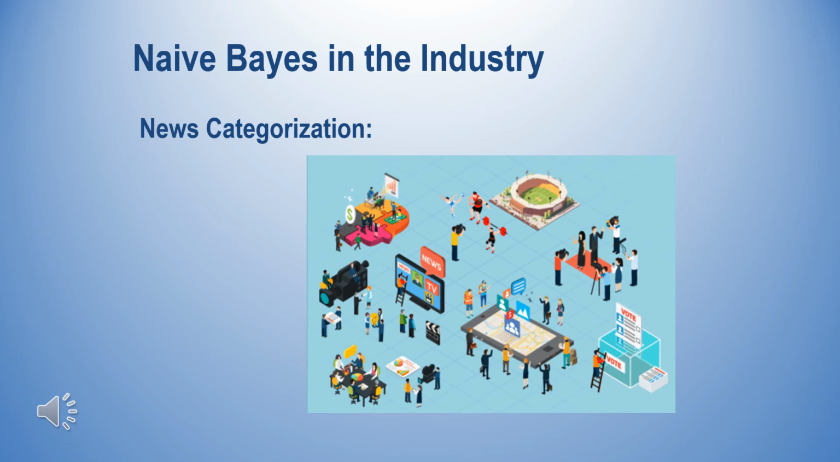Now that you have an idea of what exactly Naive Bayes is and how it works, let's see where it is used in the industry. The first one we have is news categorization. Starting with our first industrial use, it is news categorization, or we can use the term text classification to broaden the spectrum of this algorithm.